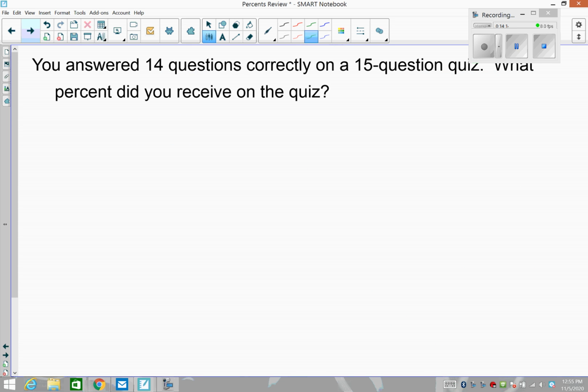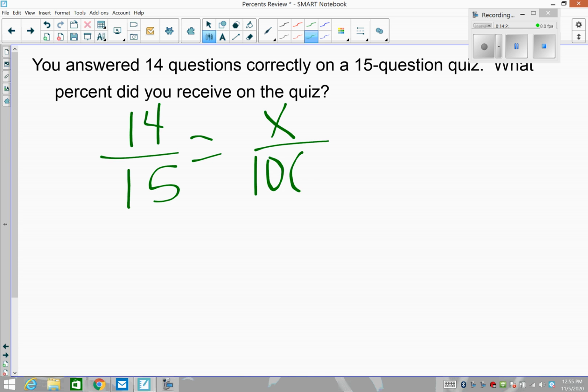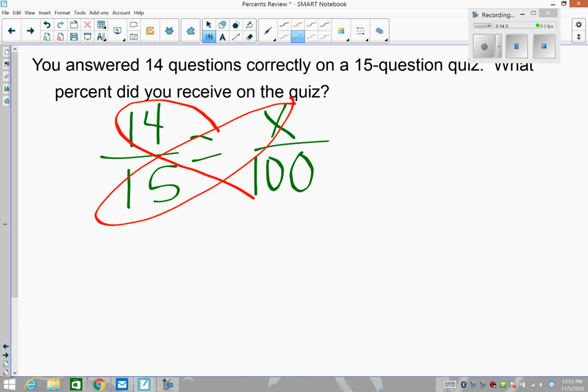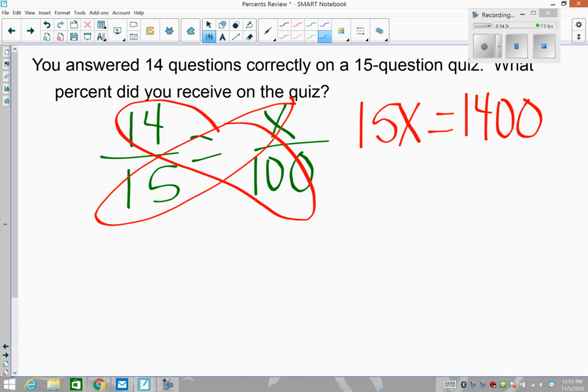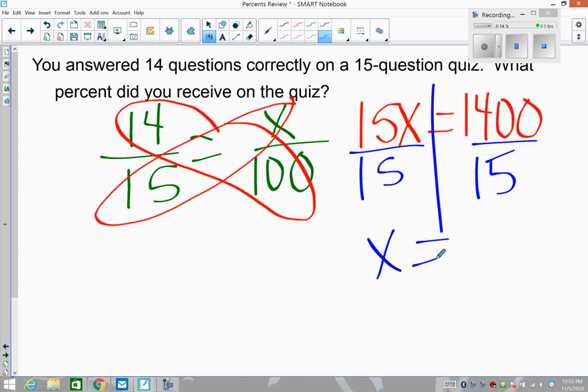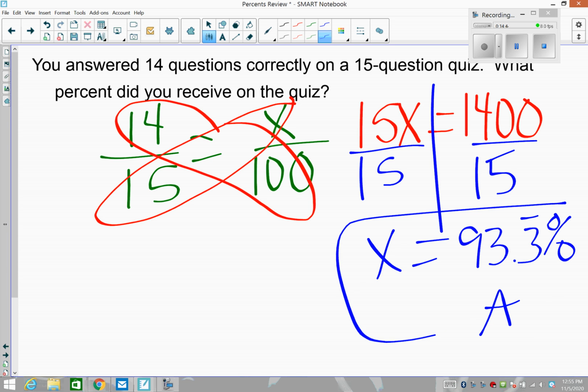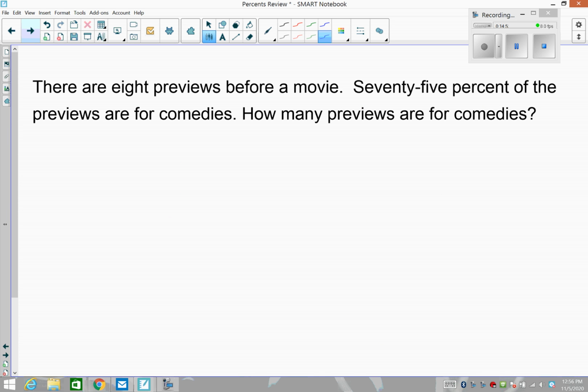All right, here we go. Some word problems on percents. You answered 14 out of 15 questions correct on a quiz. What percent did you receive on the quiz? So we take cross products and solve. We get 15x equals 1400. We're trying to find the percent, trying to get it out of 100. We're looking for what grade you got on the quiz. And you find out that you got 93.3% on the quiz, which would be an A in math class. Or whatever class you're in, really, would be an A. So that's how we calculate a grade. There's faster ways, as I mentioned, but that would be one way.